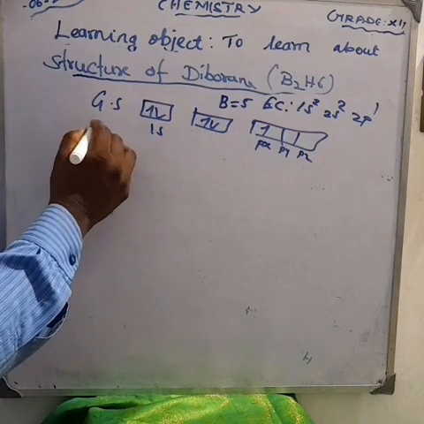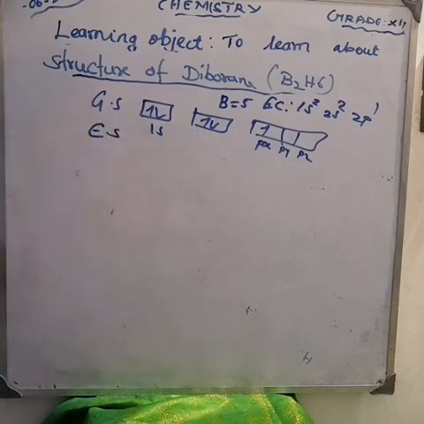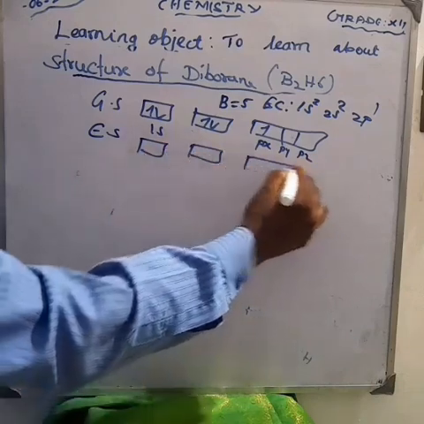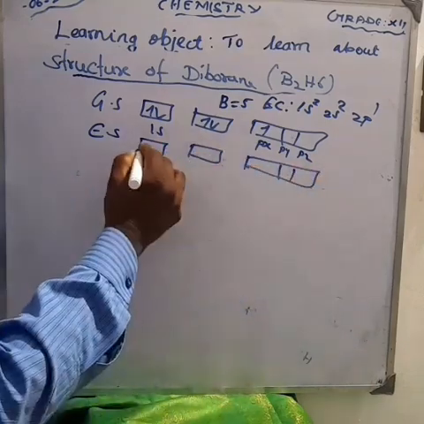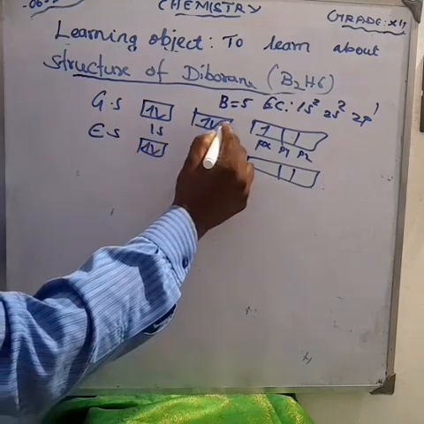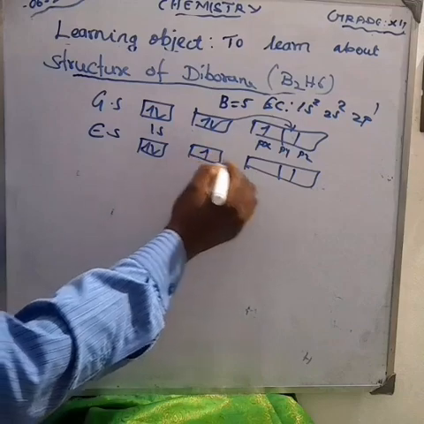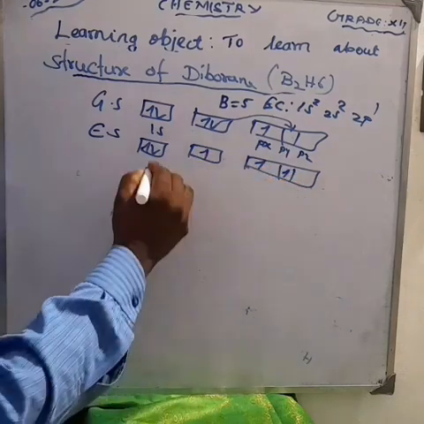Next, this is the ground state. The next one is the excited state. Here, one electron from 2s will jump from 2s to 2p. So, what is the hybridization?